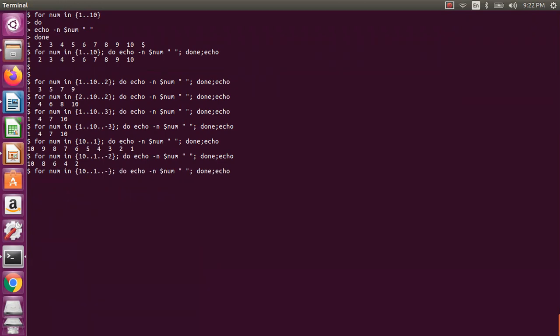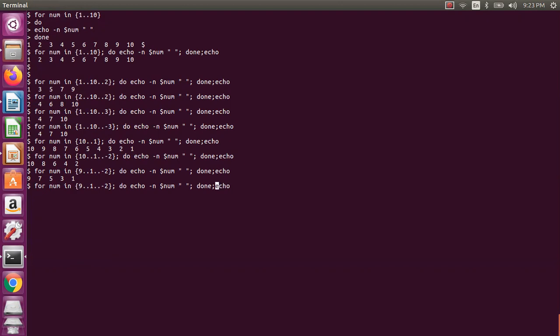Instead of 10, what we need is 1 3 5 7 9. So you need to take 9, and then the next value is 7, right? So you will be printing 9 7 5 3 1, the odd numbers in negative format.